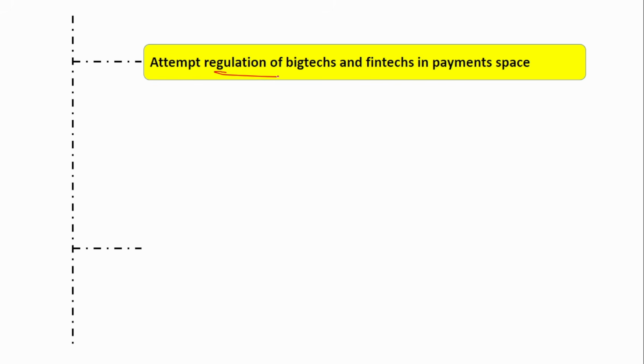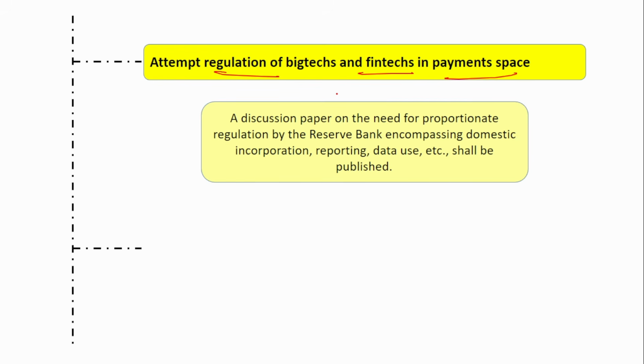Next, attempt regulation of the big tech and fintech in the payment space. So we know that the fintech companies are playing a vital role, like GPay and all. Now you don't even have to visit the bank to avail a loan. You just have to have GPay. GPay itself sometimes will notify that you are eligible for so and so loan amount. You can avail it just sitting inside your house using GPay alone. So the fintech companies are playing a very vital role in providing various credit products, right?